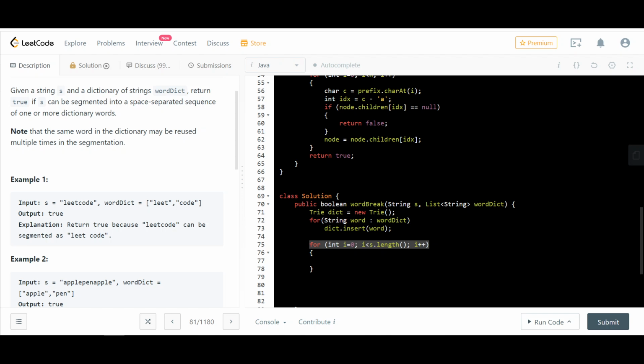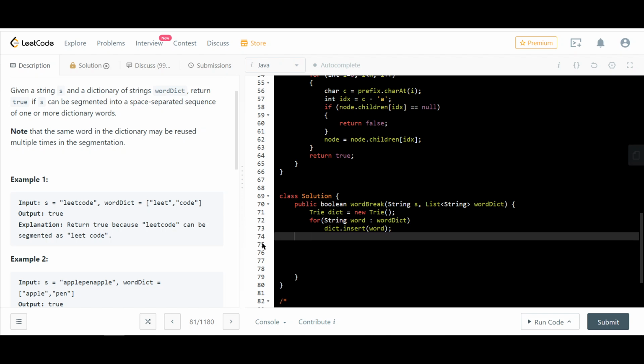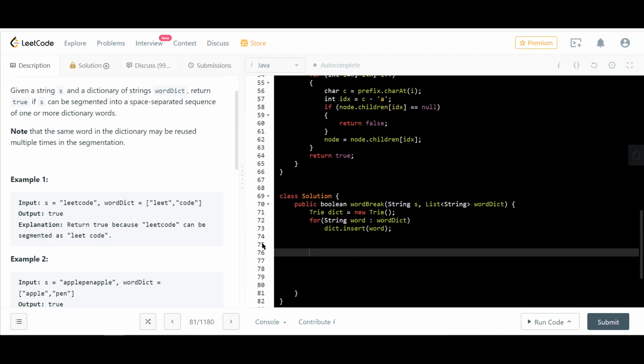Okay, let's see. So let's do it some sort of recursively then. So okay, let's call, now I'm looking for return. Let's just call it check. We return and we want to check what this word in this dictionary, starting from this index, starting from index 0.